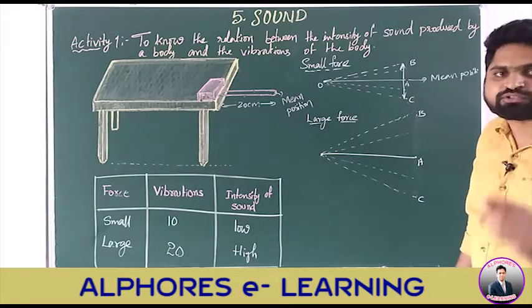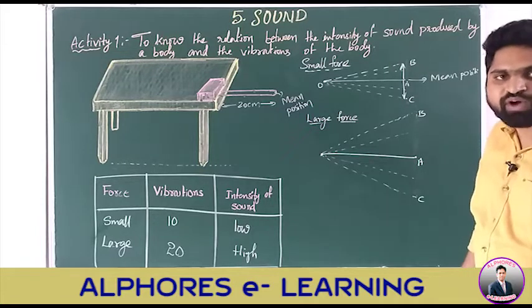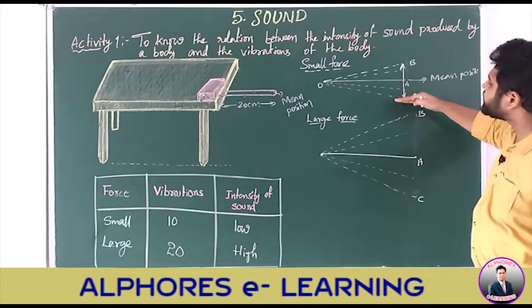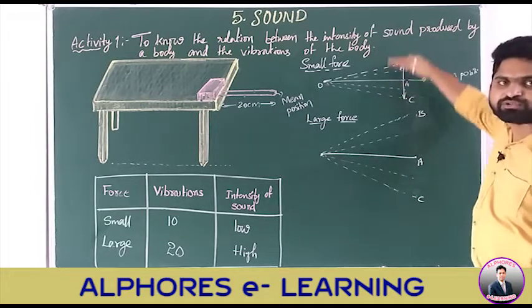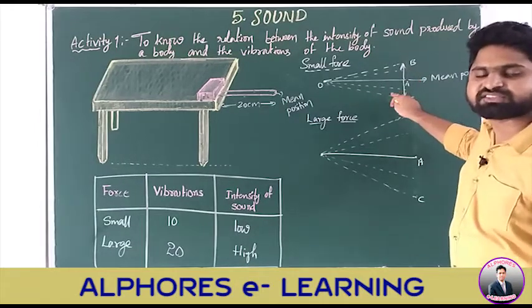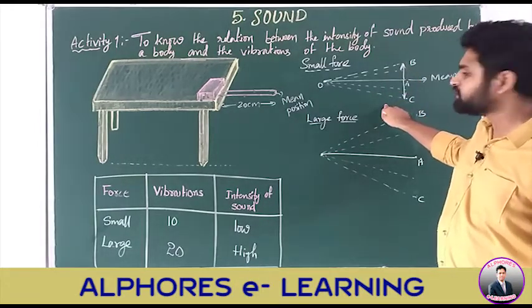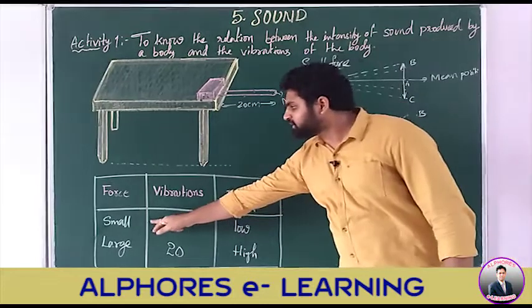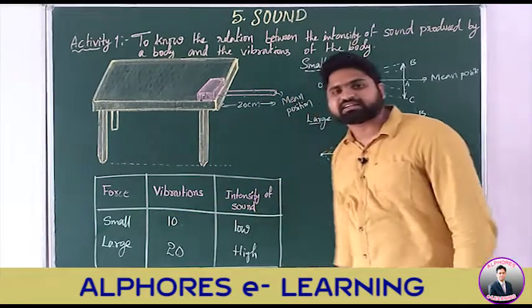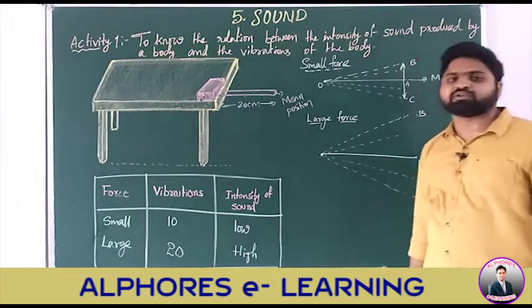You can see here the scale OA is moving down and it is moving up, making to and fro motions. So the number of vibrations made in the first case, when you apply a small amount of force, is 10, and the sound here is low.